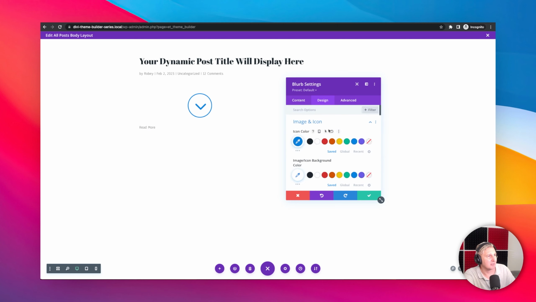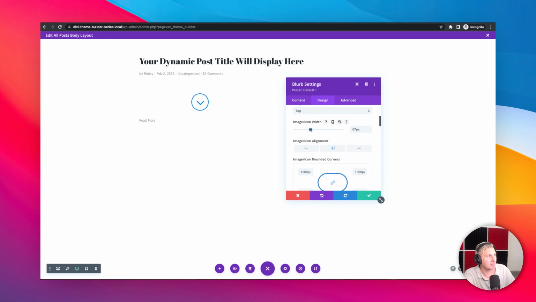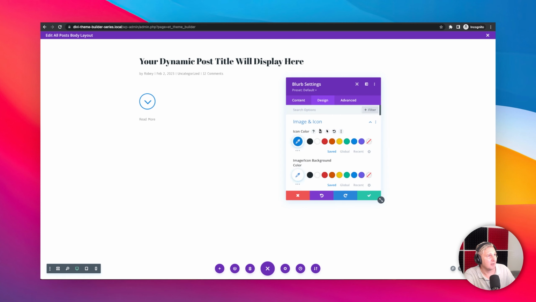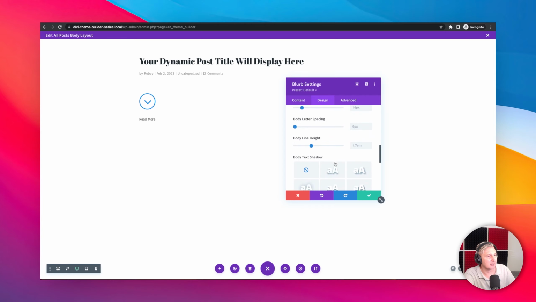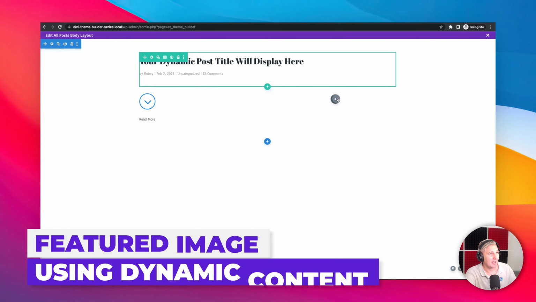We've got the alignment in the middle. Maybe I just want to bring that font size of the icon down a bit. There we go, maybe 62. I like that. We're going to align it to the left, and now we've got this kind of like read more thing going on. Last thing I want to do is just go ahead and adjust the body text actually. And I just want to make that a little bit more bold so it's easy to see. And that's going to be good for that one. Okay, great. Now, next up, I'm going to be adding an image here.